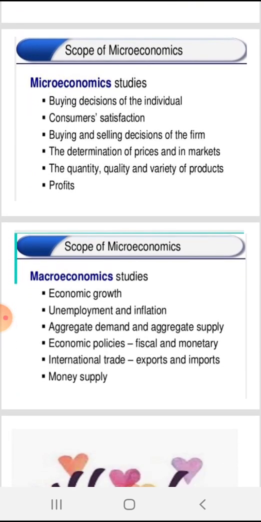Now, the scope of microeconomics studies buying decisions of the individual, consumers' satisfaction, buying and selling decisions of the firm, the determination of prices in markets, the quantity, quality, and variety of products, and profit.